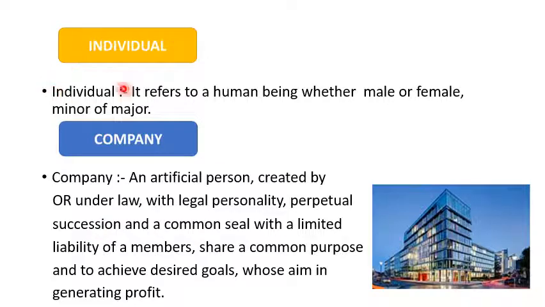Okay. The first type of assessee is the individual. Individual refers to a human being. It means a natural person, whether male or female, minor or major. Minor means below 18 years. Major means above 18 years, male, female. All these are related to individual persons, and hence they are liable or subject to the Income Tax Act of 1961. So these are the individuals.